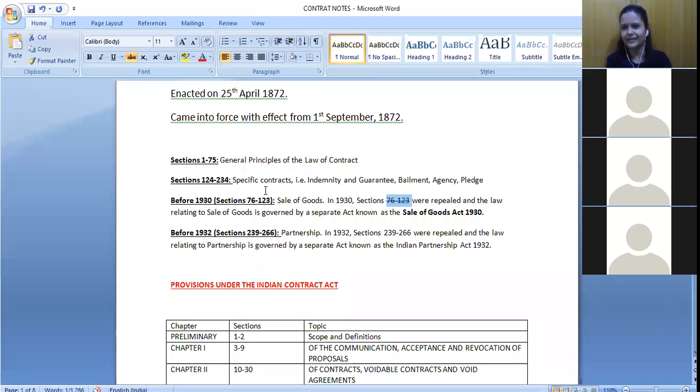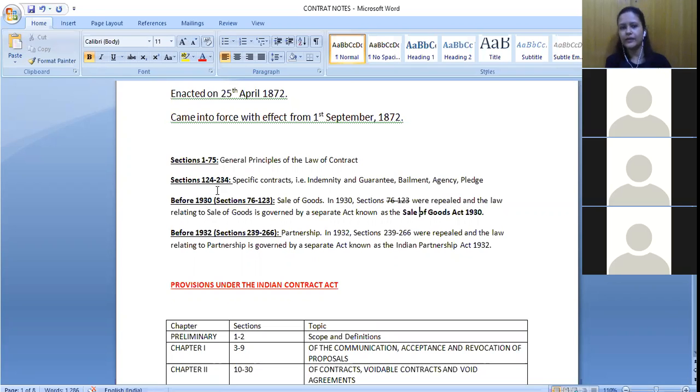I think this part was removed from the judiciary syllabus. Previously it was a part of judiciary, I guess, Sale of Goods and Partnership. Now they have removed it and inserted the NI Act and Specific Relief Act, if I'm not wrong, right? Or is this still a part of any particular state judiciary? Anyone? Ma'am, for objective it is not there, but I think for subjective it is there, ma'am. Okay, for some states maybe it's there, but I guess for Karnataka they have removed it. I'm not very sure, but yeah. So for sale of goods, we have a different legislation, and that part has been repealed.